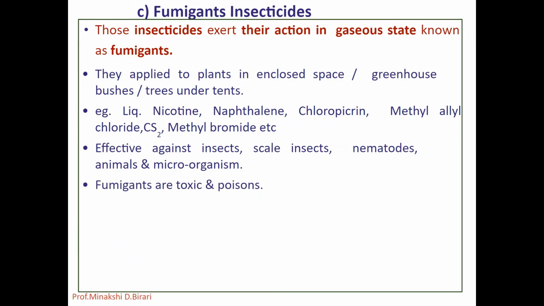Fumigants are poisons and toxic to all warm-blooded animals. So we have to remember this one. Fumigants are toxic to all warm-blooded animals. When volatile substances like chloropicrin and dichloropropene or dichloropropane are used as a fumigant, the soil may have to be covered with a canvas sheet to prevent the escape of vapor from the soil. They cause burns in contact with skin and are highly toxic in nature.